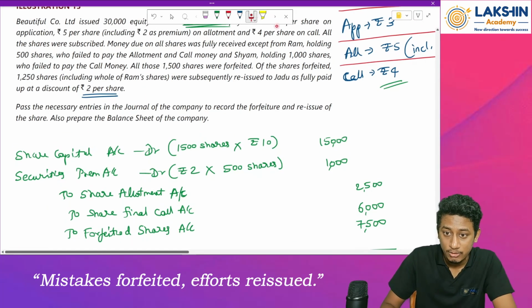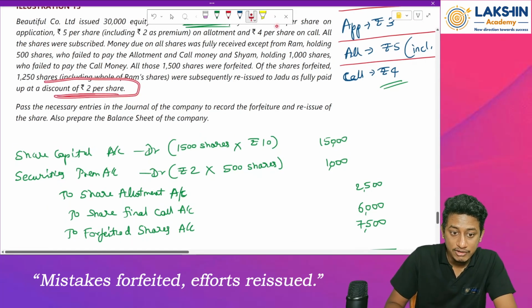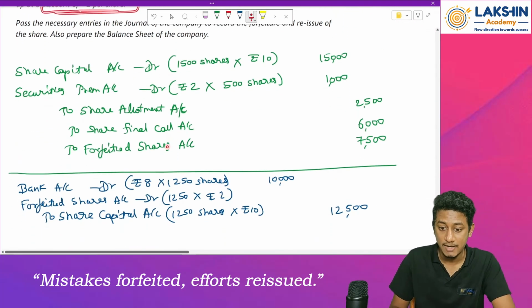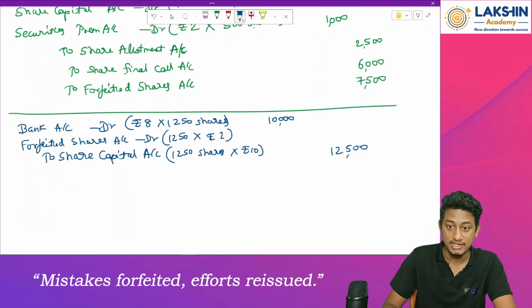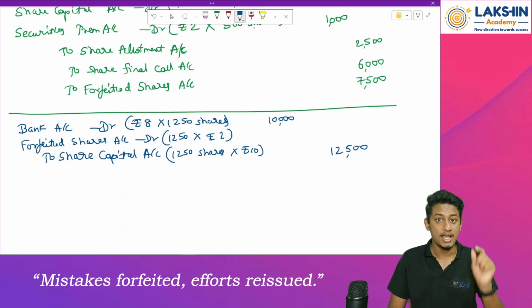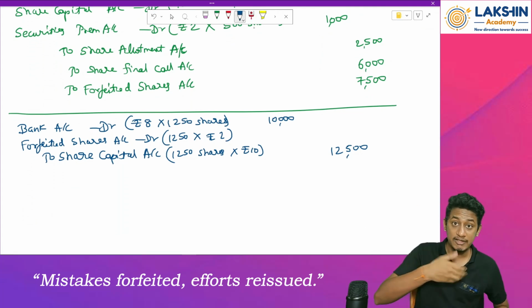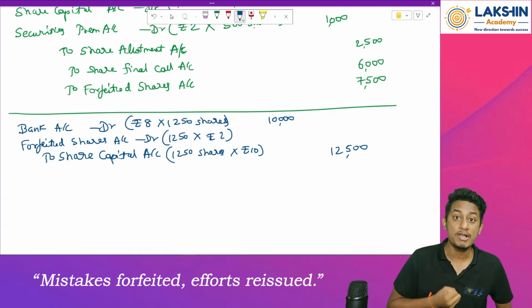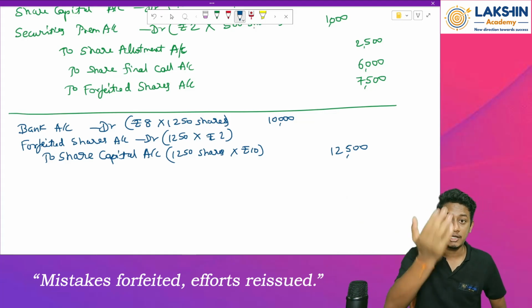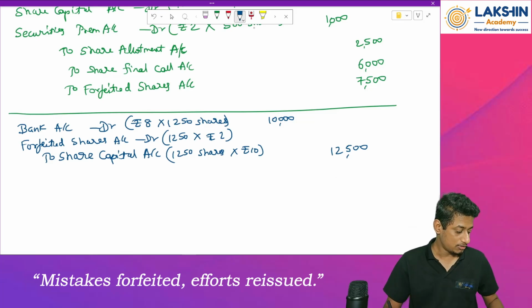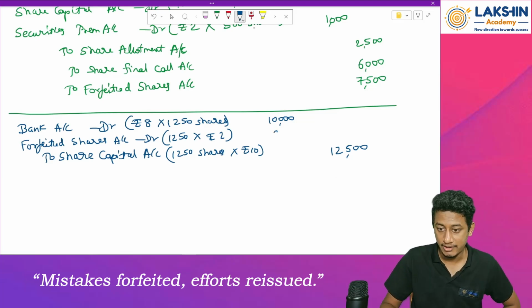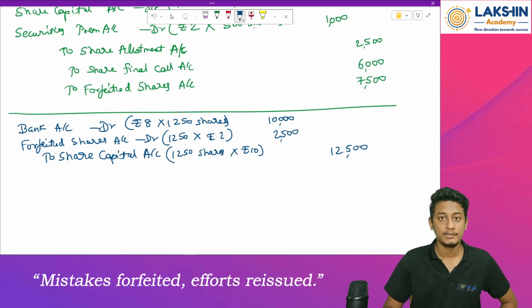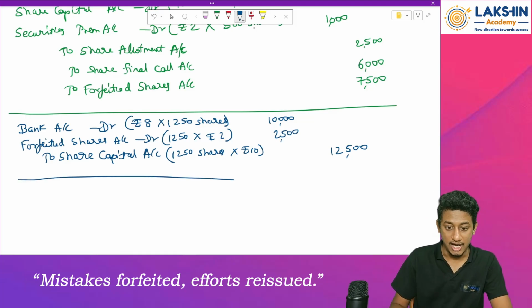Because over here, remember, there was a discount of rupees 2 per share. So on 1250 shares I am giving a discount of 2 per share. I should have received 10 rupees, I am giving them a share worth rupees 10, but for rupees 8. That means I am making a loss of 2 rupees per share. So 1250 into rupees 2 will be rupees 2500. Clear?